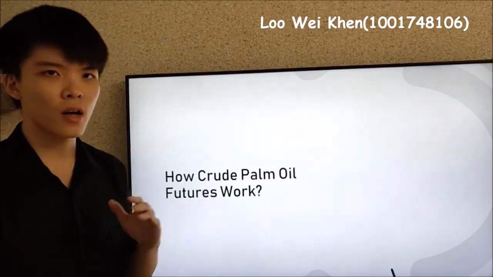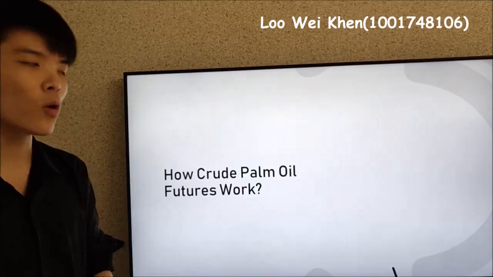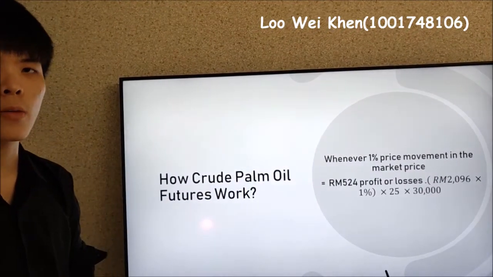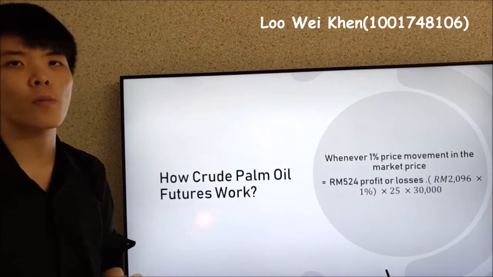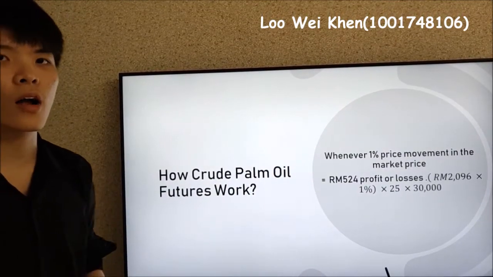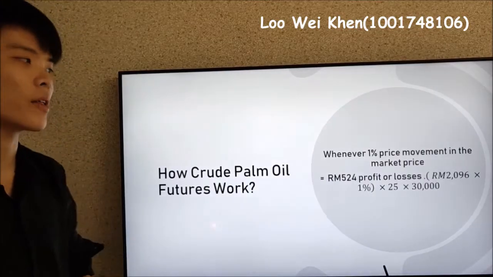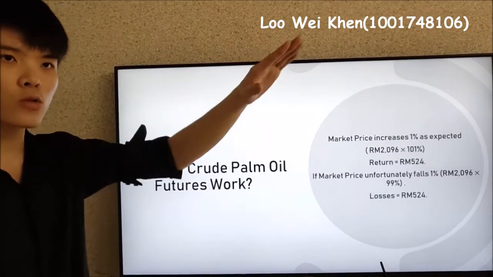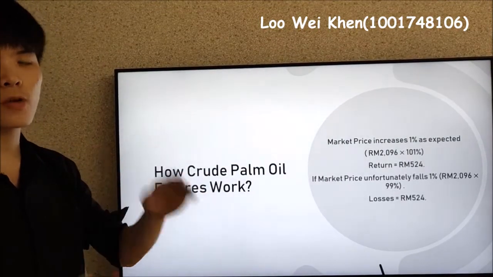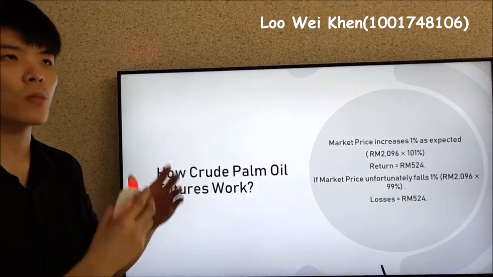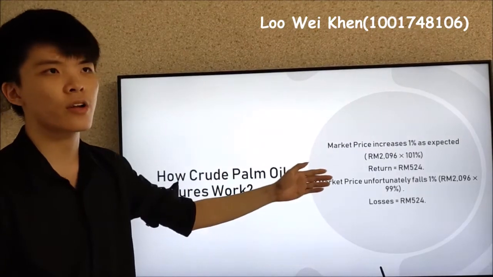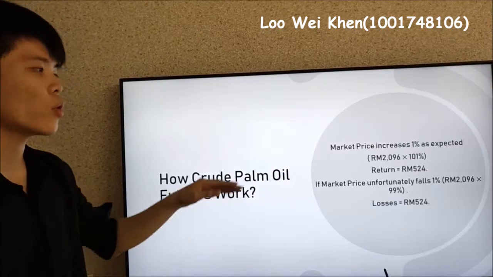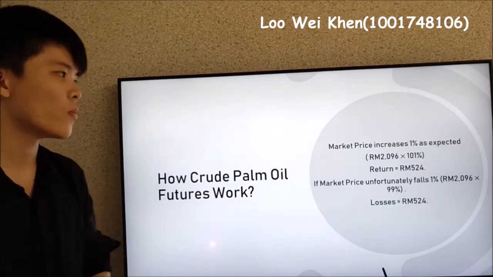How does the crude palm oil future actually work? Whenever there is a 1% movement in the market price, you can make 500 ringgit of profit or loss if the current market price is 2,000 ringgit. If the investor goes long and the future market price actually goes up, you can make a profit of 500 ringgit. If you expect it to go up but it actually falls, you will make a loss of 500 ringgit also.